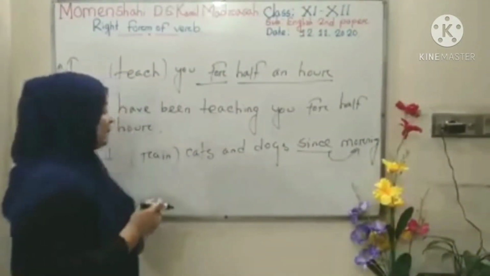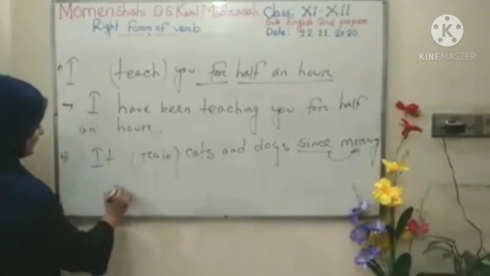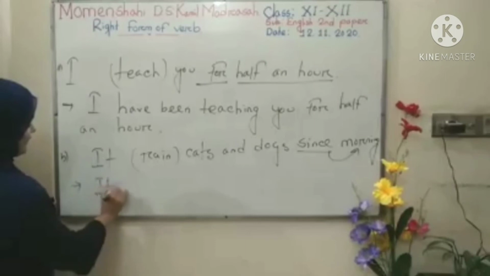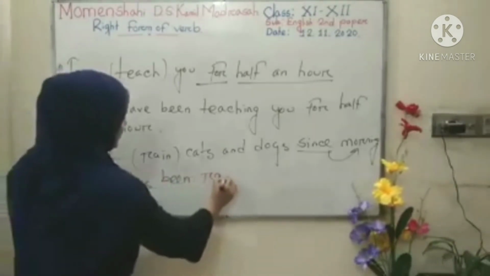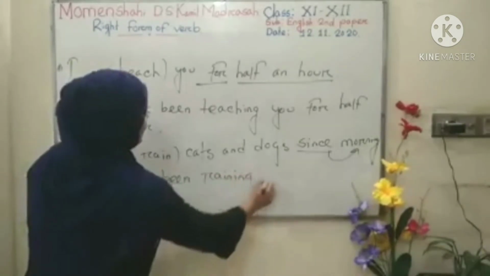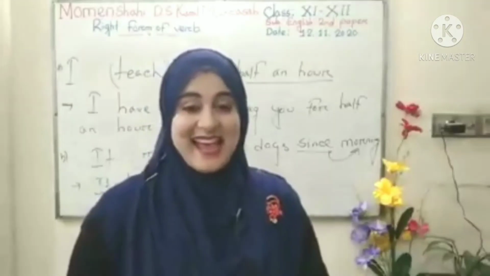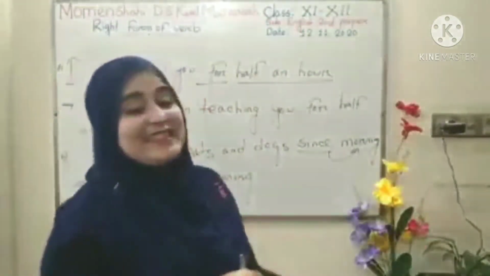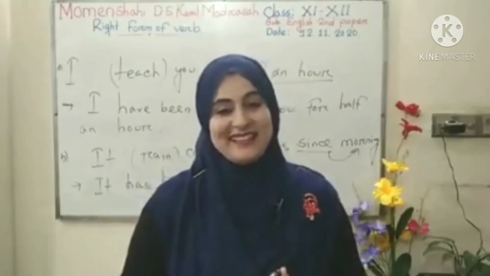So, it may be present perfect continuous. What is the answer? That is, it has been raining cats and dogs since morning. Okay? And the other words are the same. Understand? All these types of sentences, are you clear? Definitely. Thank you.